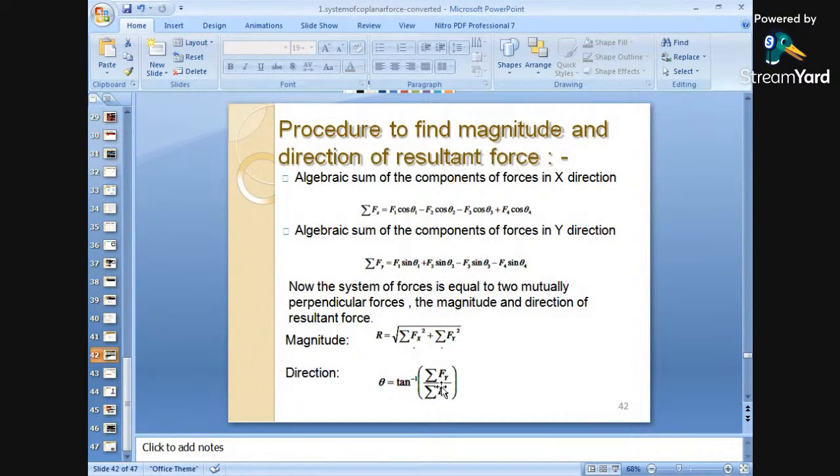Again, the procedure to find out the magnitude and direction of the resultant force. These are the different forces. First we have to divide all the inclined forces into horizontal and vertical components, and then add all the horizontal components and add all the vertical components. One thing to be kept in mind while adding these horizontal and vertical forces: right side is taken as positive and left side is taken as negative, whereas for vertical forces upside is taken as positive and downward is taken as negative.